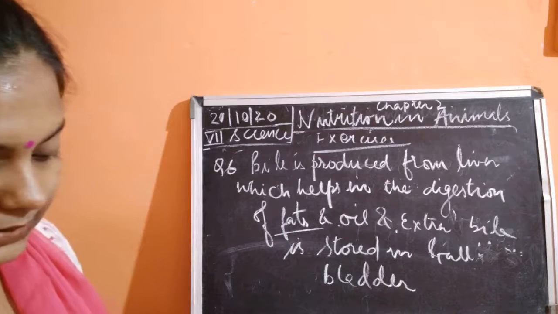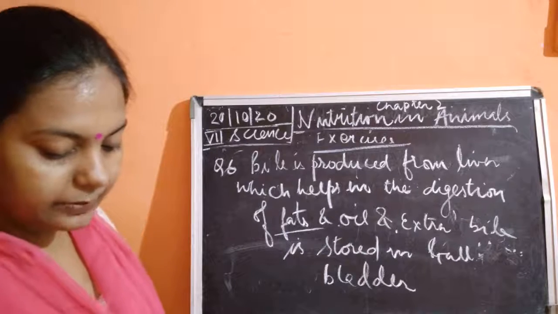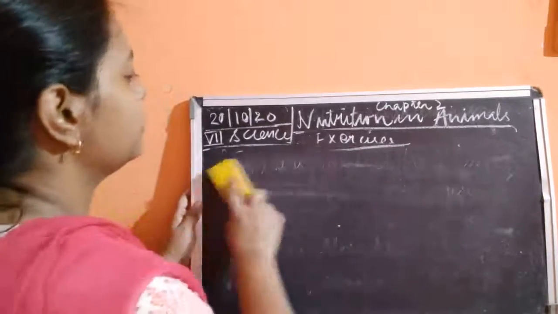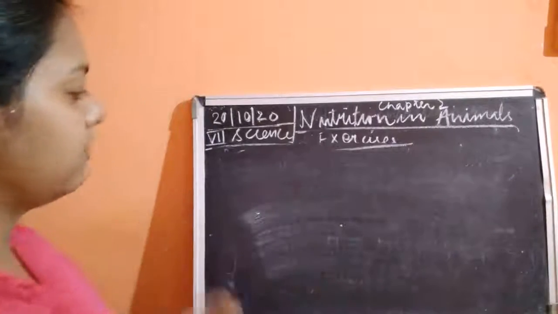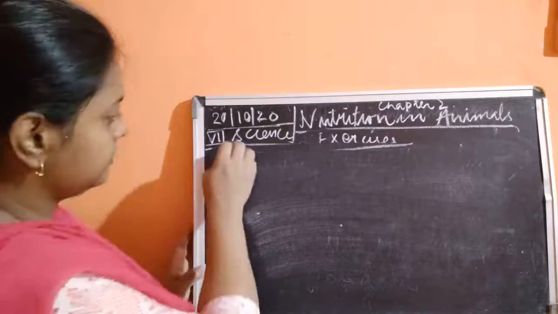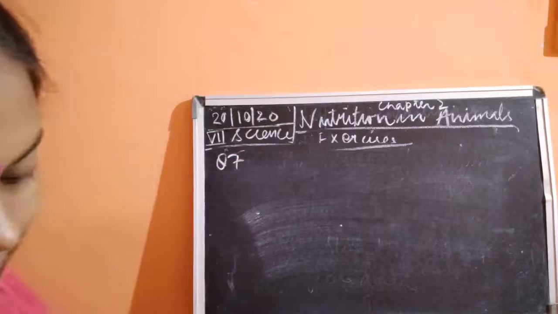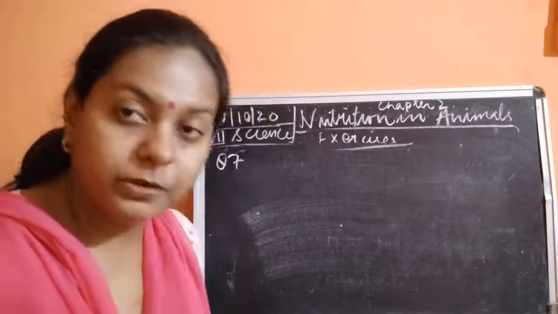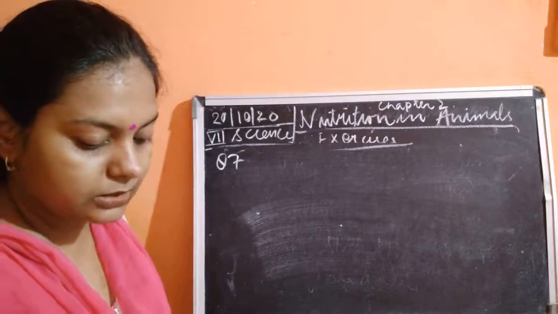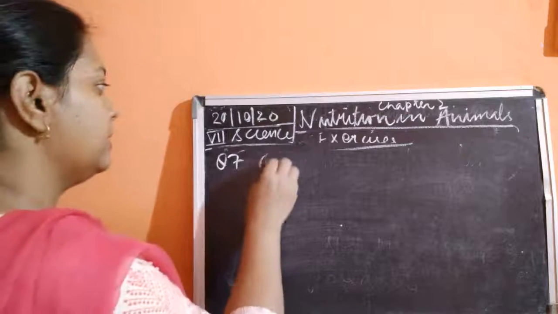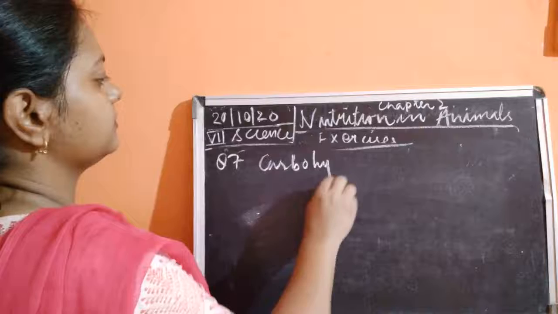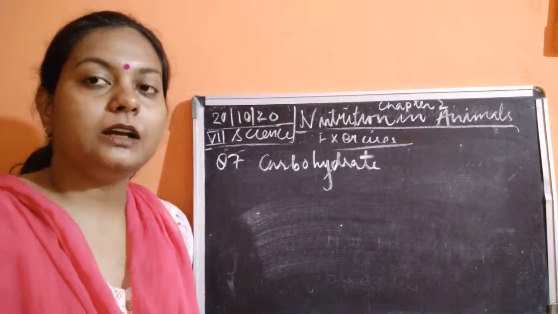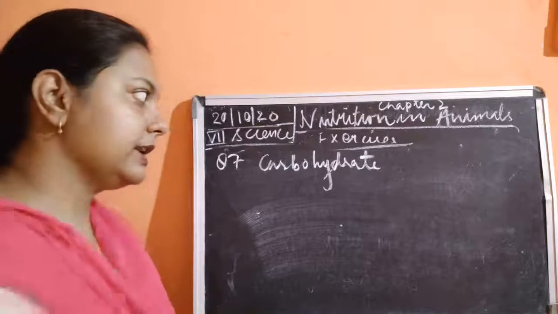Okay, children, next is: name the type of carbohydrate that can be digested by the ruminants but not by human beings. So the next question is question number 7. Name the type of carbohydrate which can be digested by the ruminants but not by the human beings. Give the reason also. You can write down the complete sentence. The carbohydrate which is digested by the grazing animals but not by human beings is cellulose.